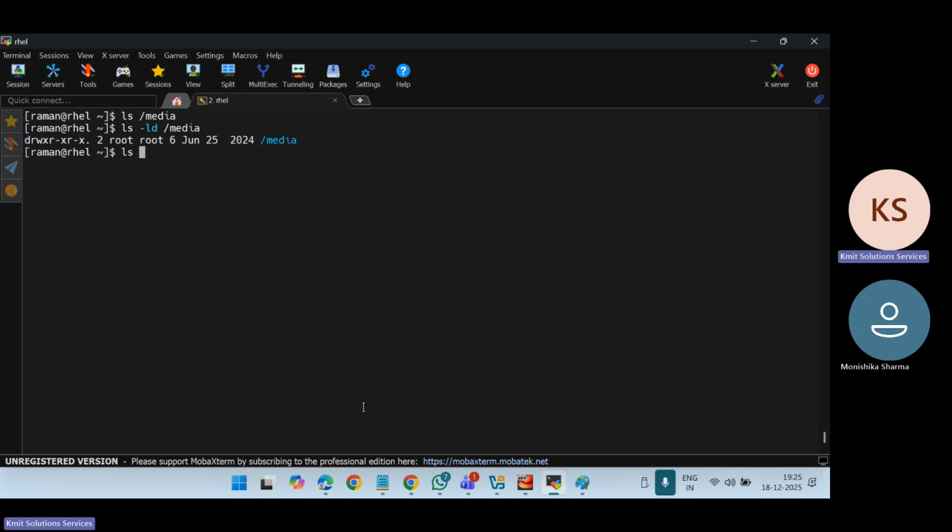So if I say ls -ld /mnt, this directory also exists. We will see this practically when we attach some USB drive, and at that time I will show you how it works. But currently you can understand it this way: whenever we mount a directory which is mapped to a particular disk, then we use MNT.